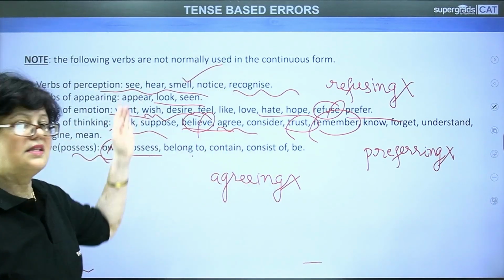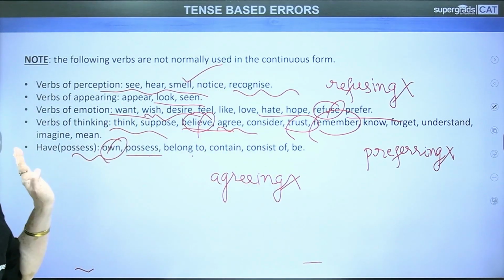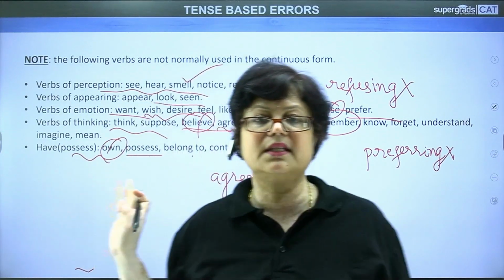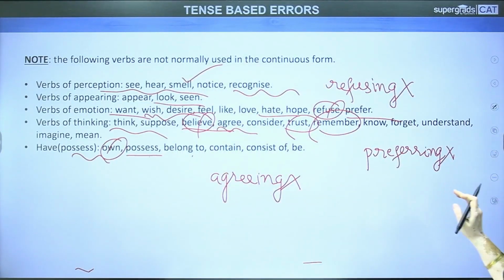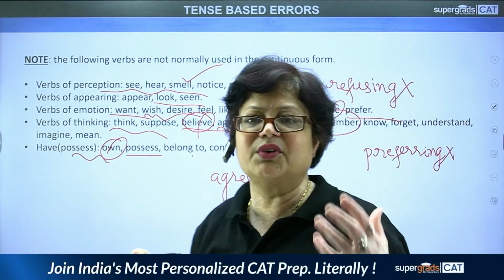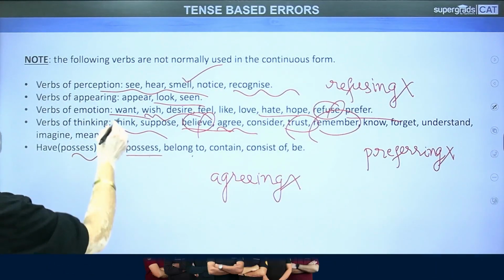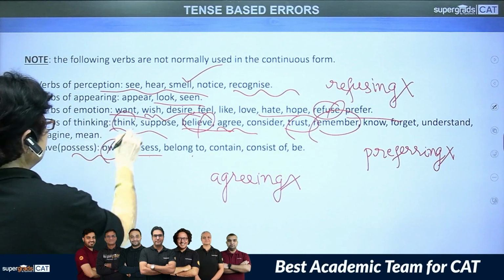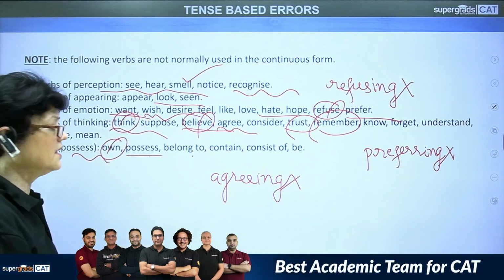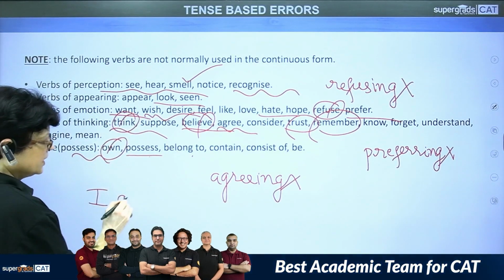Okay. So these are the verbs very importantly to be noted. Please make a note of all these verbs. Generally, we do not take the ing form along with these. Now, there can be a different kind of meaning here. If you want to go deeper, take for example the verb of thinking. Pay attention to this.